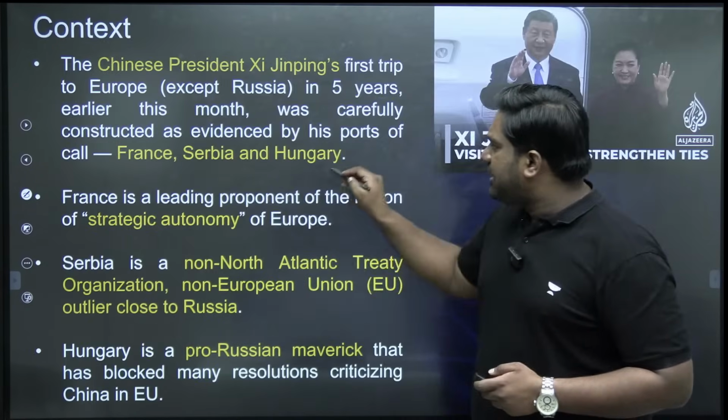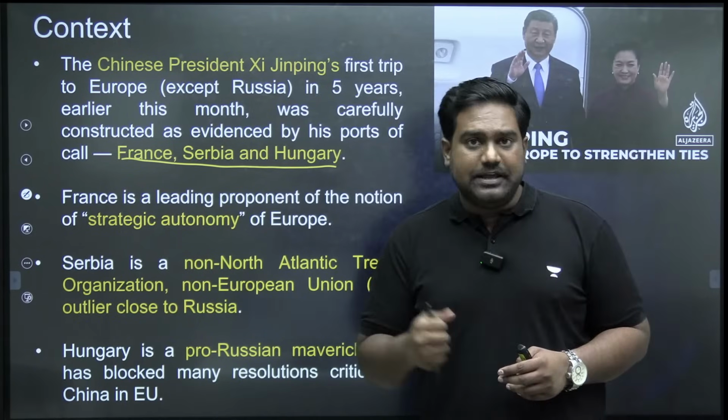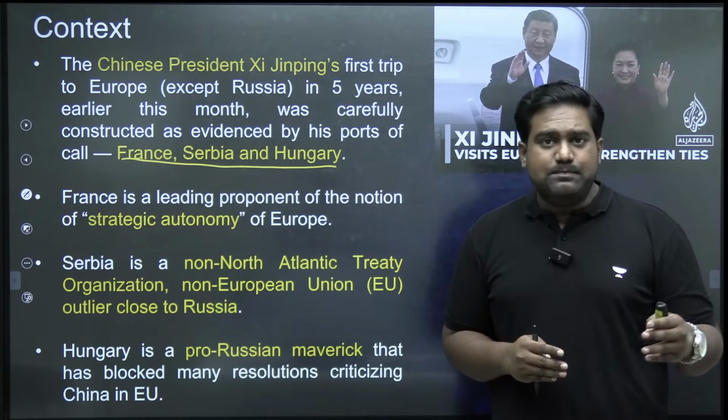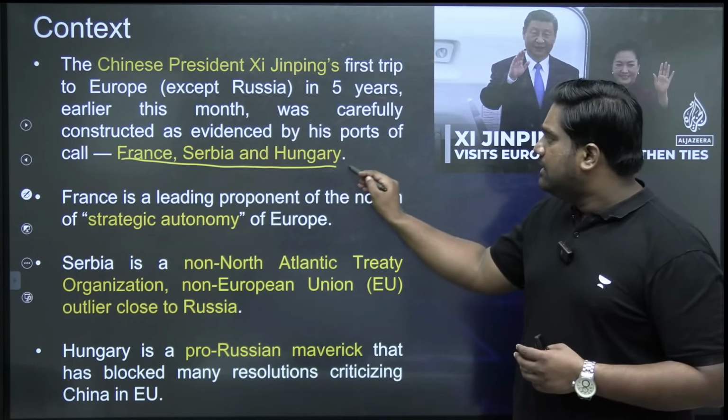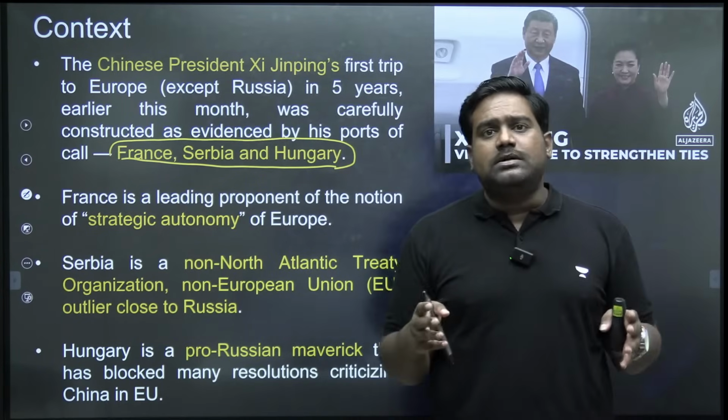Recently, Chinese President Xi Jinping visited France, Serbia, and Hungary. Many of you might have read about this in newspapers as well. It was a very big development, given that Xi Jinping was visiting a foreign country after a long time.